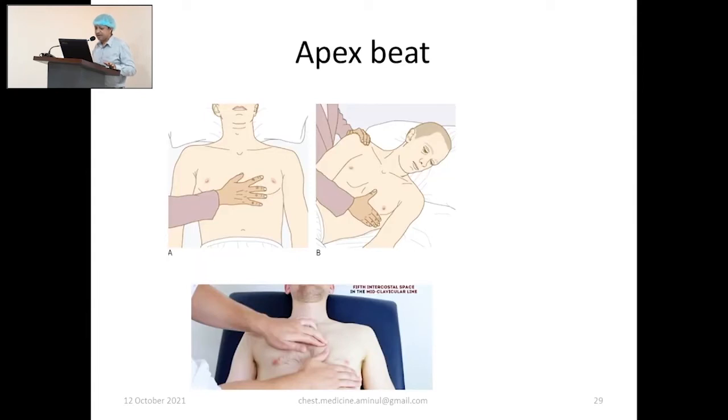The apex beat. In this way, you place your fingers, then locate the apex beat. If the apex beat is not palpable, you should go to optimum position and respiration. Optimum position is the left lateral position. Optimum respiration is breath hold after expiration. Then try to locate it. If still it is not palpable, then you can say the apex beat is not palpable. And after locating the apex, you count from the second intercostal space, which you have counted from the sternal angle.